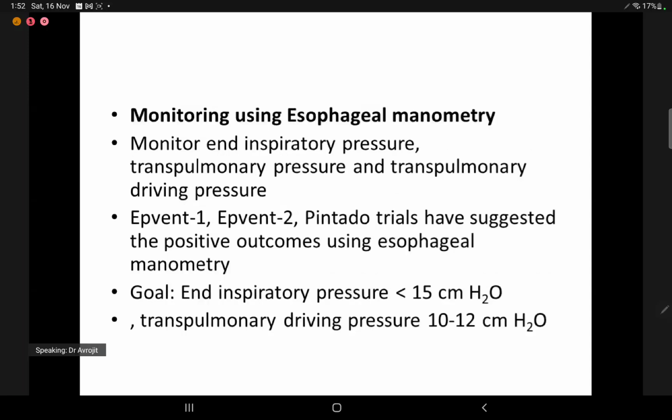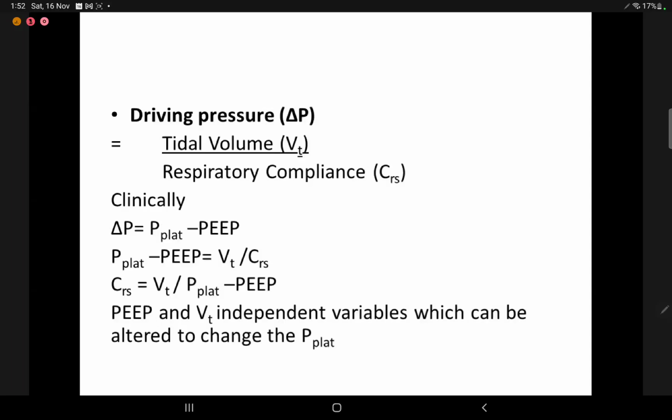So we can use esophageal manometry to monitor the transpulmonary and driving pressure, which can give us an idea of the PEEP titration. The EPVent 1, EPVent 2, and Pintado trials have suggested positive outcomes with esophageal manometry. However, the final outcome remains the same, and those are non-inferiority studies. The goal is to have an inspiratory pressure of less than 15 centimeter of water. Obviously, we'll use the driving pressure method.